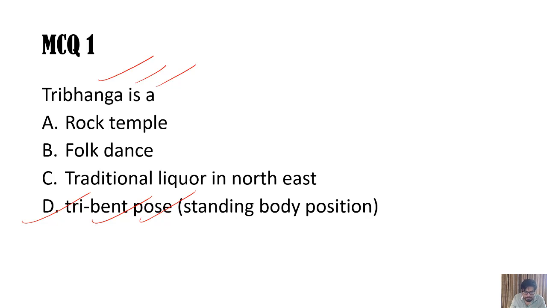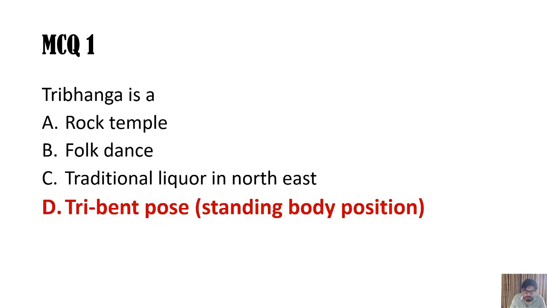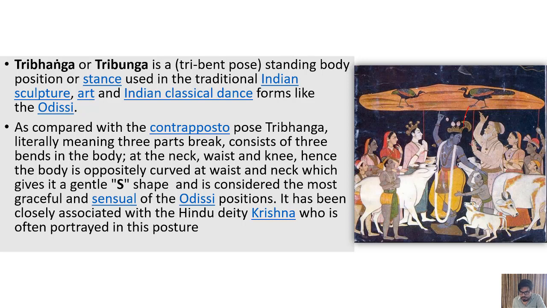Lord Krishna many times is attached with this kind of pose, and let me show you some pictures here. It will be much clearer to you. You can see Lord Krishna here, and it is not necessary that only the neck, hip and knee will be bent. Any three of the joints, means the torso can also be bent. In the Odissi classical dance, you see this kind of posture, and you see it in Bharatanatyam and Kathak also. So the body is normally in an S shape in this pose.